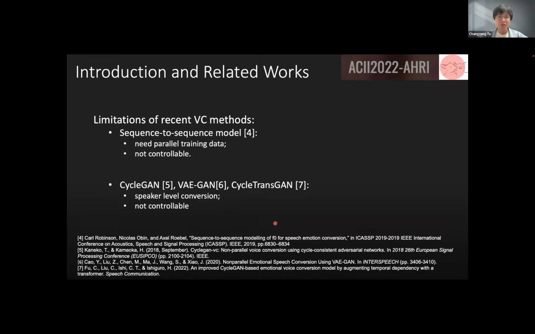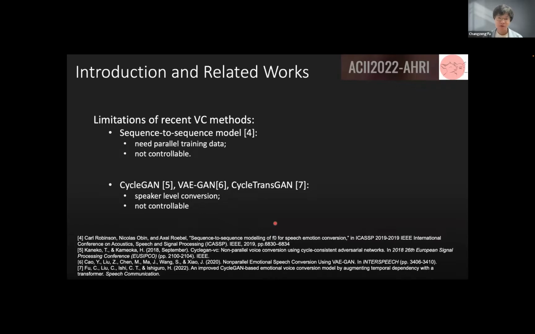The second one is the GAN generative model, which does not require much parallel data and can be trained in a non-parallel way. Currently, this type of model has successfully realized speaker-level conversion, but it is still not controllable.